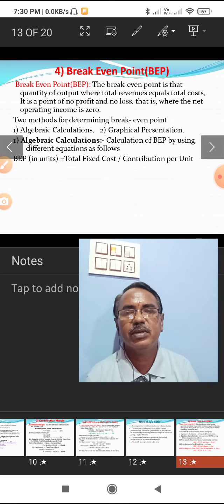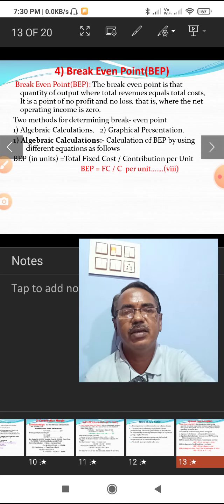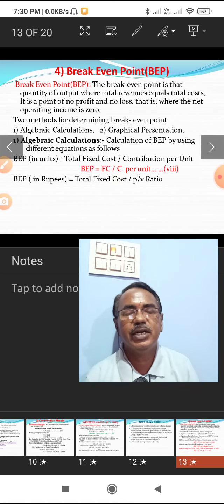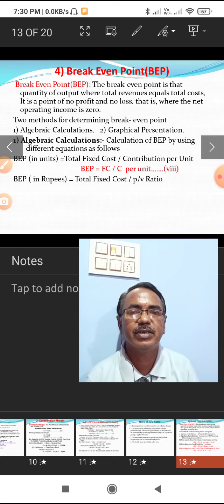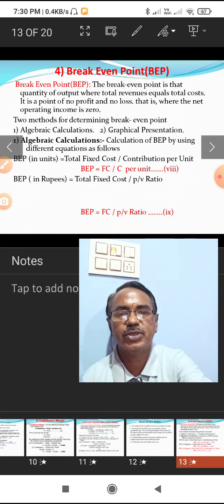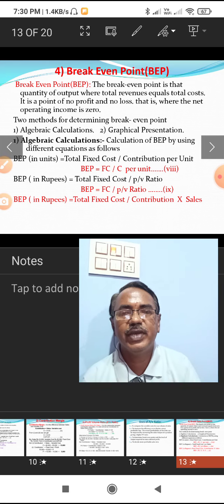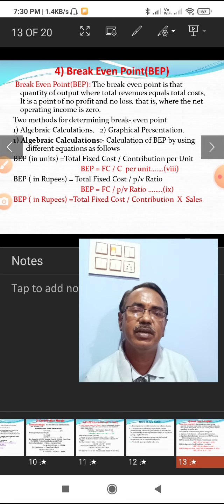If we want to calculate BEP in units, total fixed cost by contribution per unit is the formula. And when we want to calculate the break even point in rupees, it is fixed cost by PV ratio, profit volume ratio. Alternatively, we can calculate the break even point in rupees by total fixed cost divided by contribution into sales.